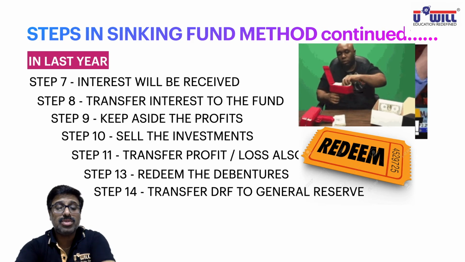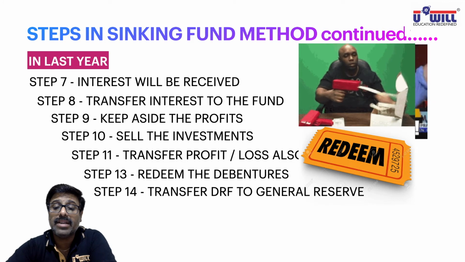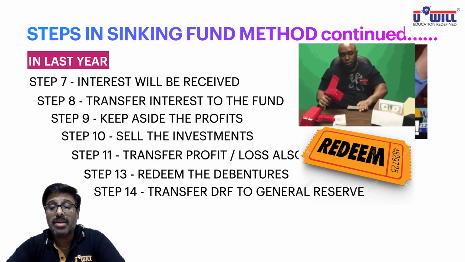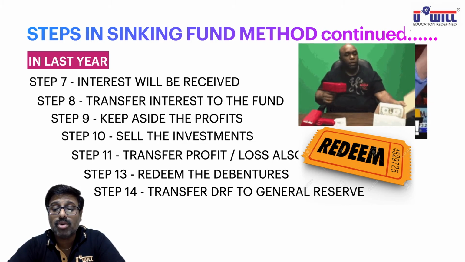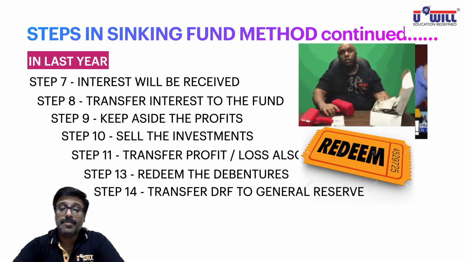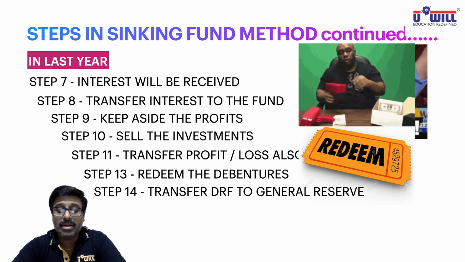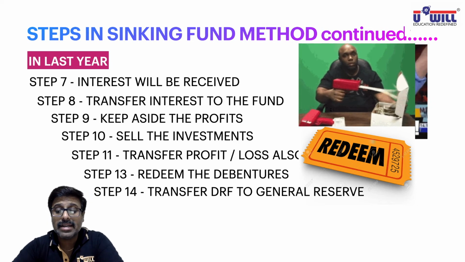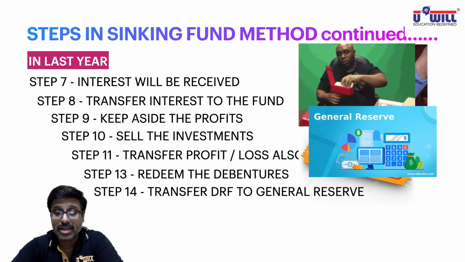One correction: the last 2 steps are not 13 and 14, make them 12 and 13. Is everyone clear with this? So you can see in this image, you are repaying the money back to the debenture holders. After you repay the money back to the debenture holders, you will transfer the debenture redemption fund to general reserve. Now, let us understand the entries for these 13 steps, not 14 steps. Last 2 are 12 and 13. Let us understand the entries for those 13 steps. Okay, in the last step you transfer to general reserve.